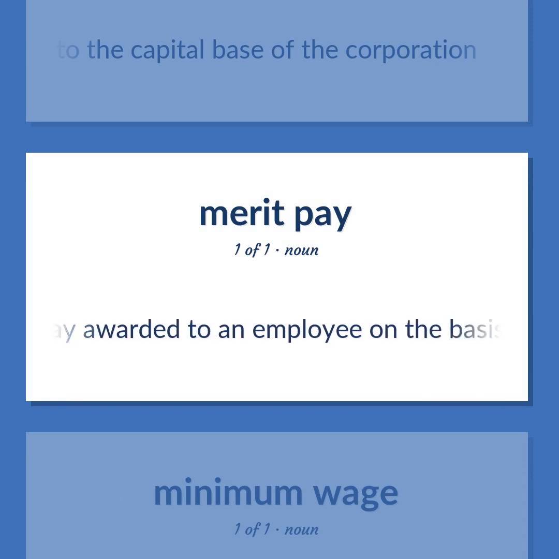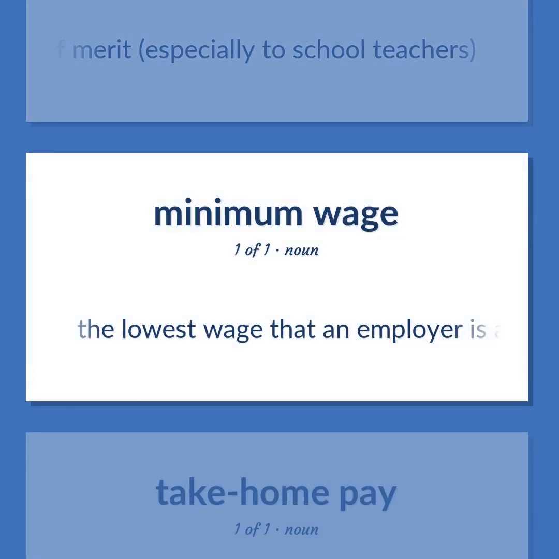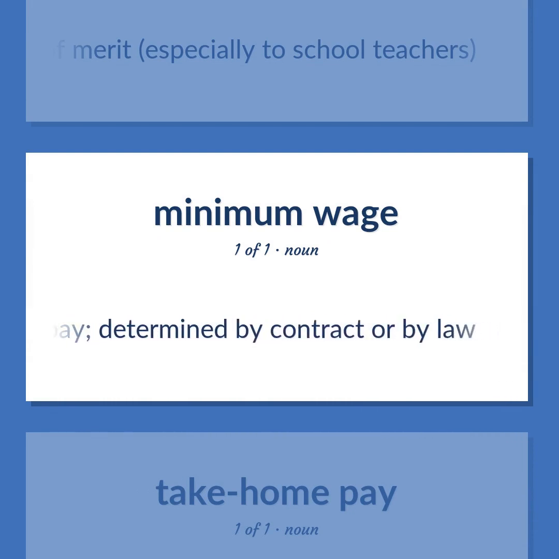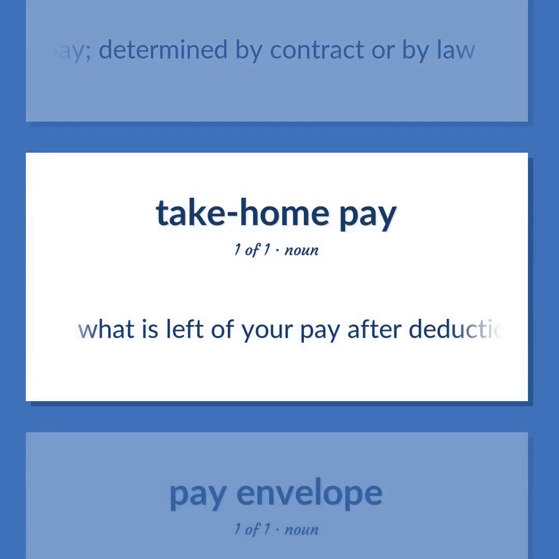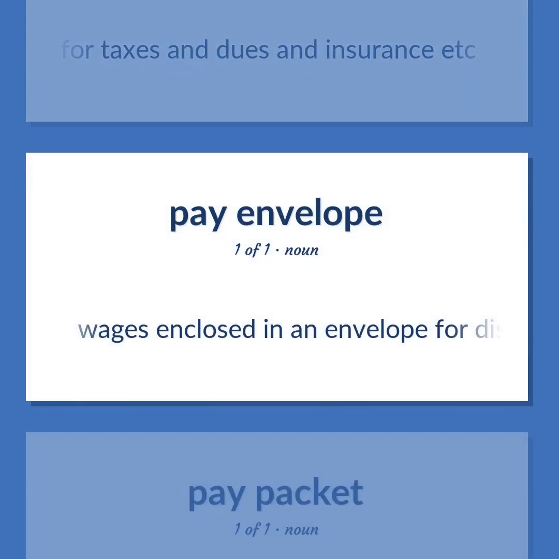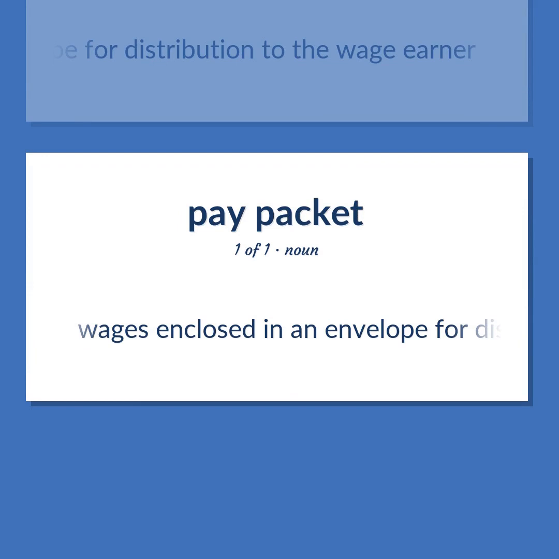Extra pay awarded to an employee on the basis of merit, especially to school teachers. The lowest wage that an employer is allowed to pay, determined by contract or by law. What is left of your pay after deductions for taxes and dues and insurance, etc. Wages enclosed in an envelope for distribution to the wage earner.